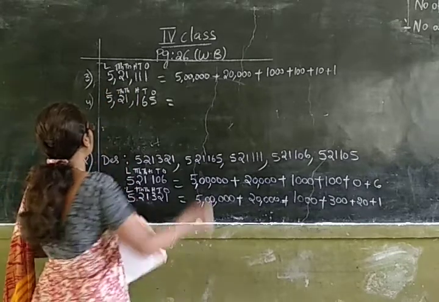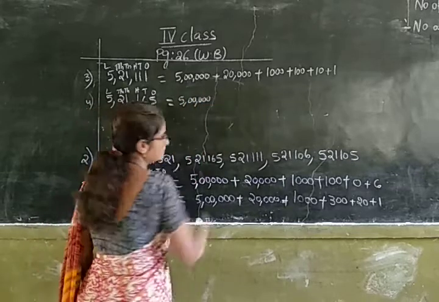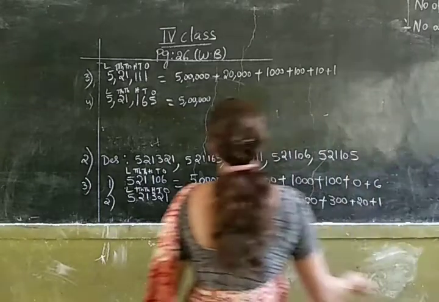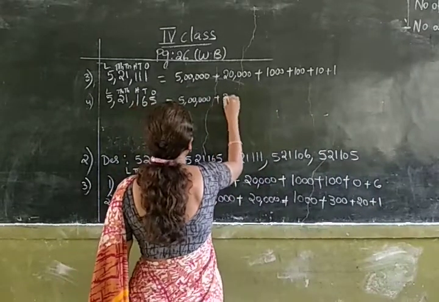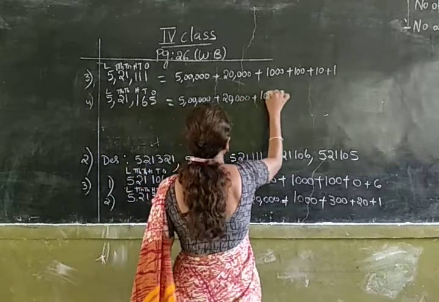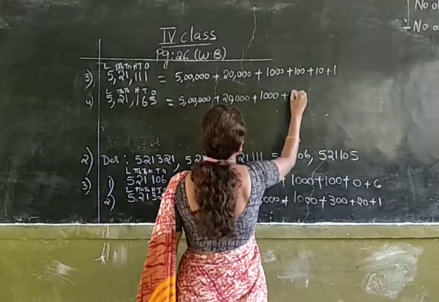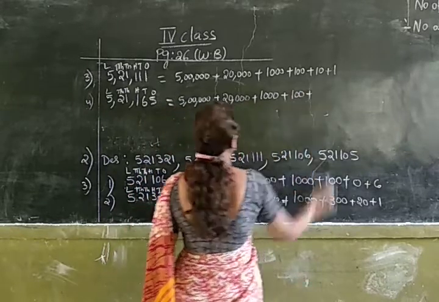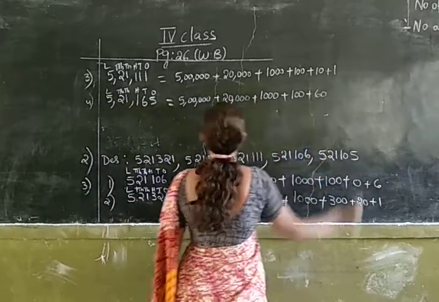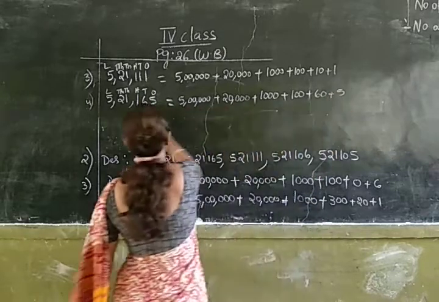Now let us write down the expanded form. 5 is in lakhs place, so its place value is 5 lakhs. 2 is in 10,000s place, so its place value is 20,000. 1 is in thousands place, so its place value is 1,000. Next one is in hundreds place. So its place value is 100. 6 is in tens place. So its place value is 60. And 5 is in ones place.